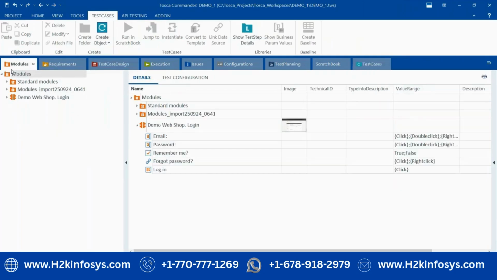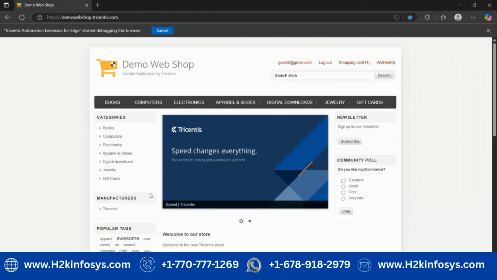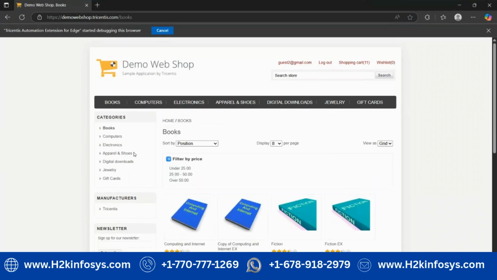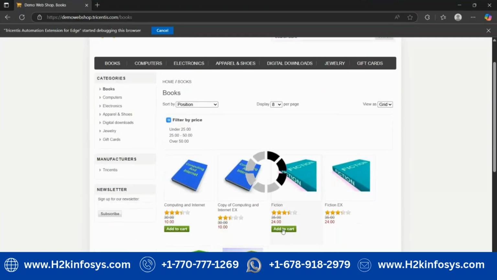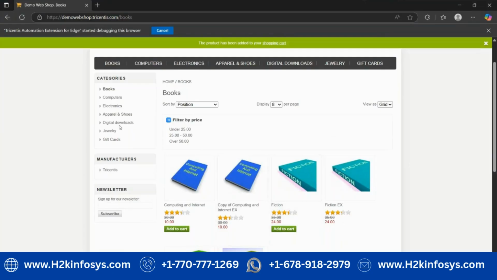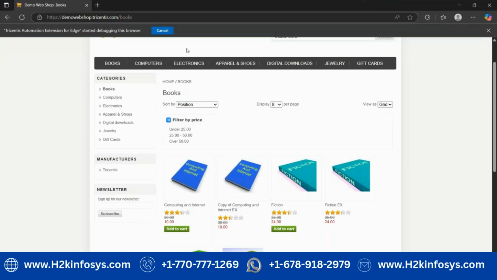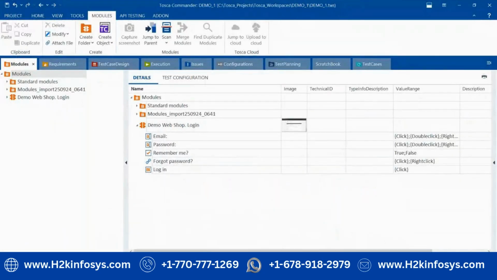You can see, first, manually how we will perform. Take an example. If user is logging into this application, after that you want to click on this book button, and after that you want to add some items into the shopping cart. So these are three steps we perform here. First we click login, second is click on the book, and third is click on add to cart.